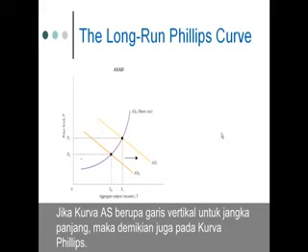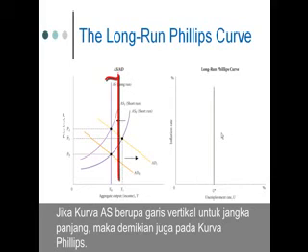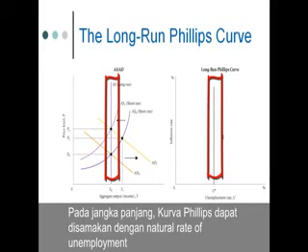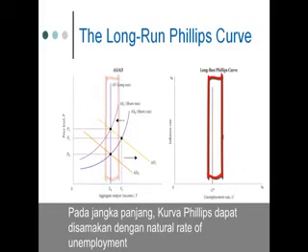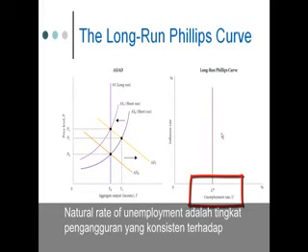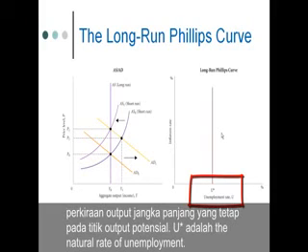If the AS curve is vertical in the long run, so is the Phillips curve. In the long run, the Phillips curve corresponds to the natural rate of unemployment. The natural rate of unemployment is the unemployment rate that is consistent with the notion of a fixed long-run output as potential output. U star is the natural rate of unemployment.